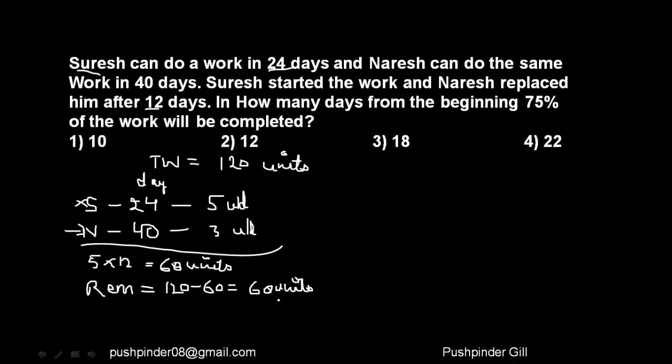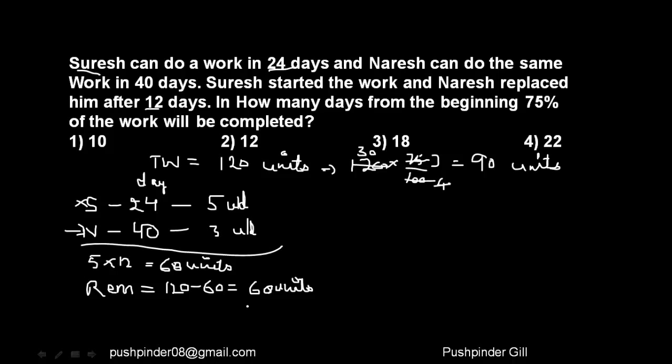Now the remaining work is 60 units. However, we need to finish only 75% of the work. Since 120 is the total work, we just need to finish 75% of it, right? 75% is nothing but 3 by 4, so we just need to finish 90 units, right? 90 units is what we need to finish.